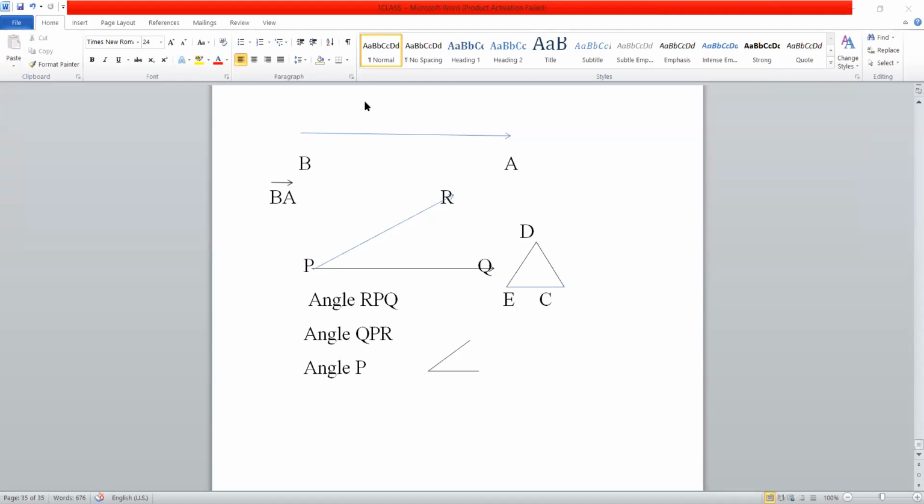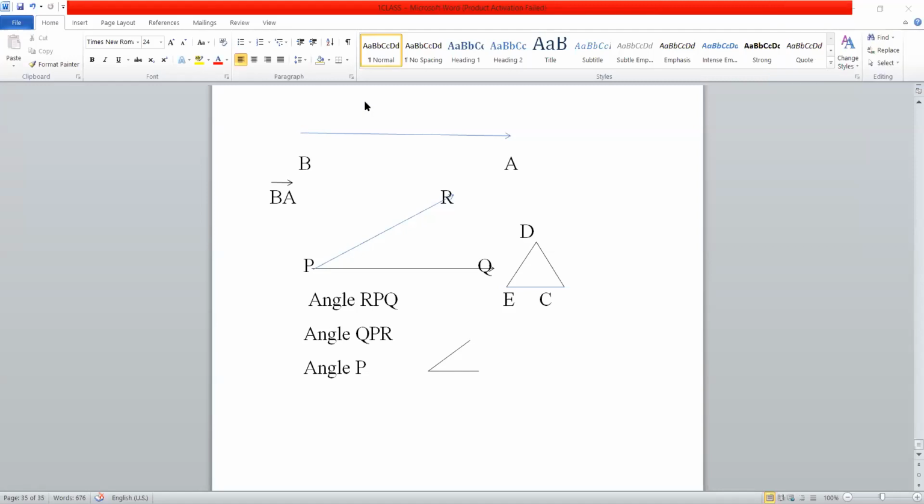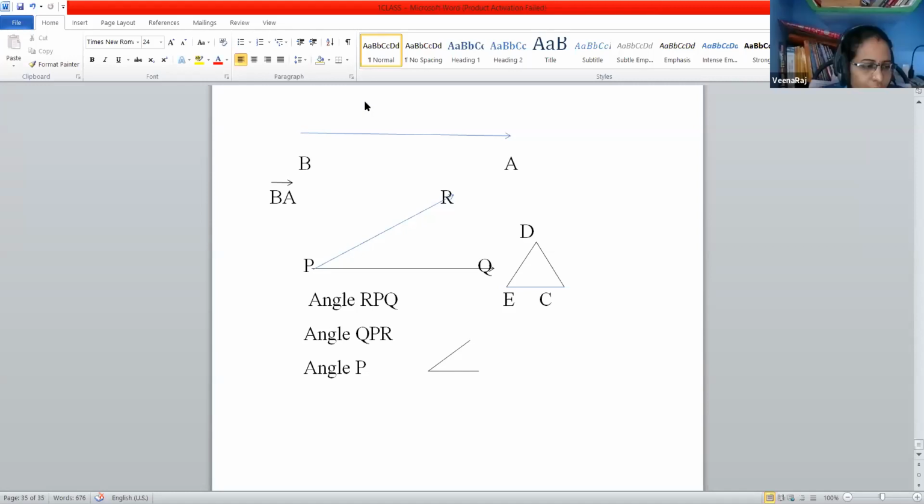Also we have some lines here, like parallel lines and intersecting lines. The next one is concurrent lines, on page number 74.